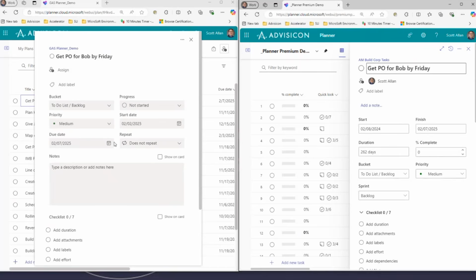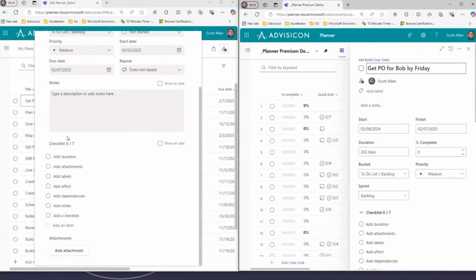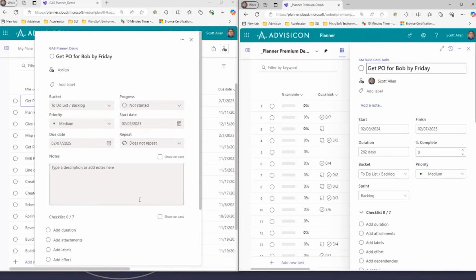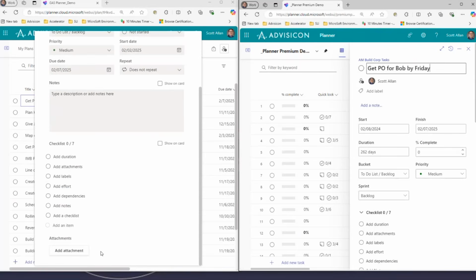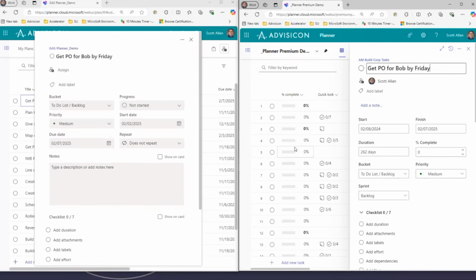Also, we can repeat the task, and we can create a checklist for the task. If there is other information about this task, let's say there's a document that goes along with it, or an email or two, we can add those as attachments to the task. So anybody that has access to this project would be able to read that attachment and get more information.